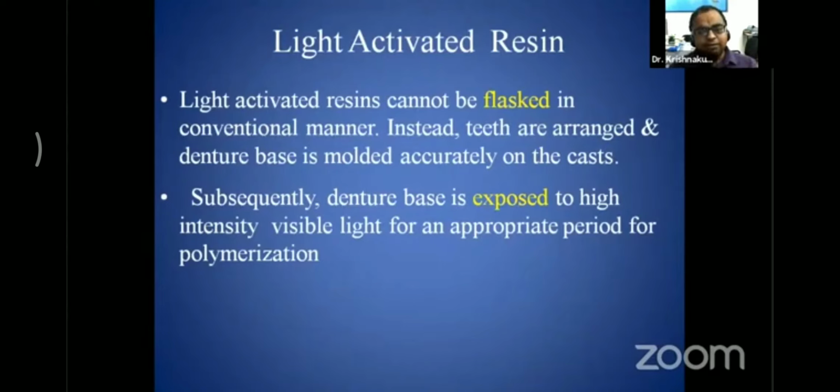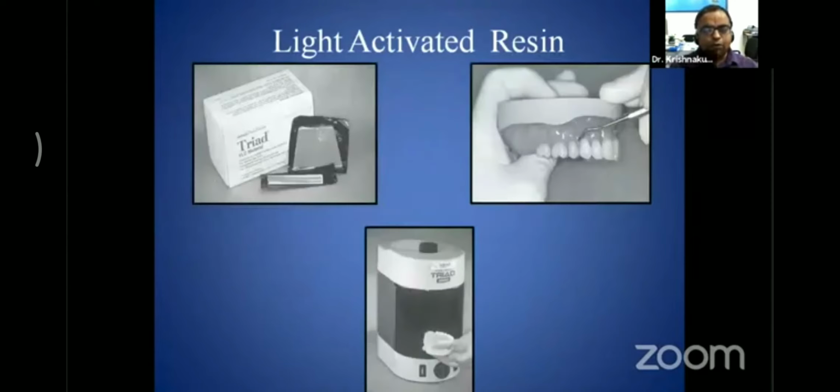But here the teeth are arranged on the denture base, which was molded accurately on the cast. Subsequently, that particular denture base is exposed to a high intensity visible light for an appropriate period for polymerization. This type of light activated resin is available in the form of a rope or a sheet, and then the teeth are arranged in a similar fashion.